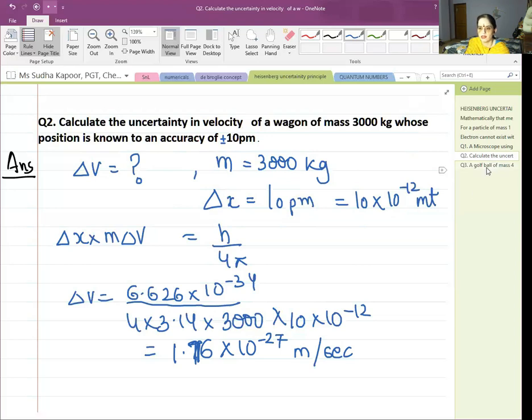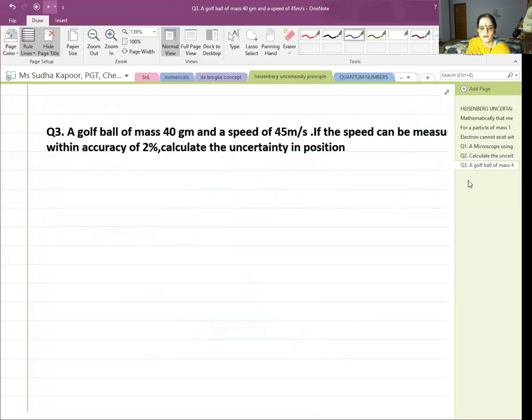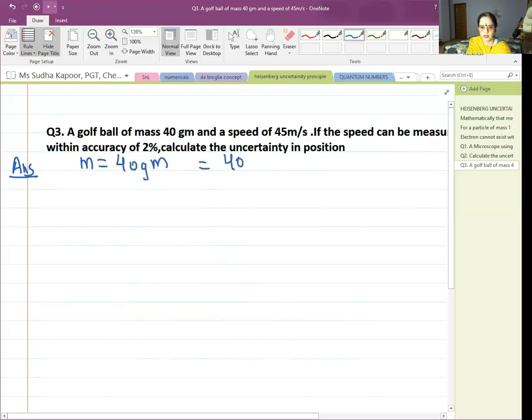Now the other one, a golf ball of mass 40 gram and speed of 45 meter per second. Now if the speed can be measured within the accuracy of 2%, calculate the uncertainty in the position. So first of all, we will write the mass. Mass is equal to 40 gram. Converting 40 gram into kg, 40 upon 1000. Okay. So it is 0.04 kg.